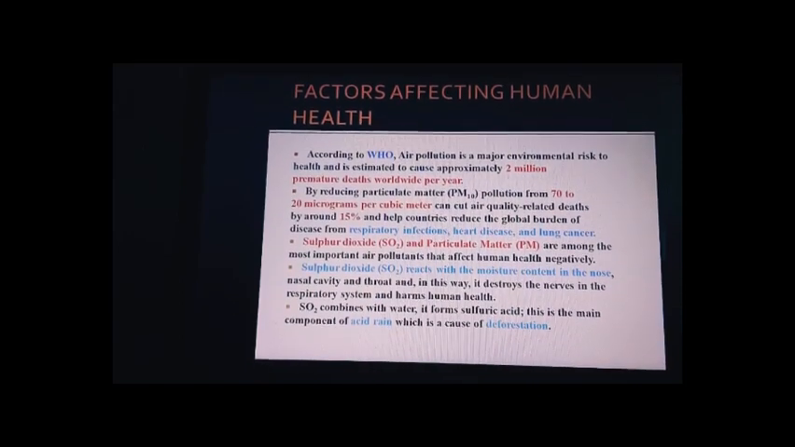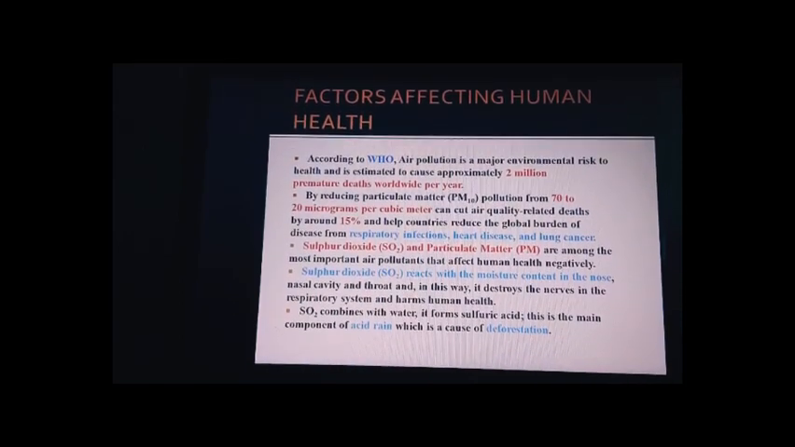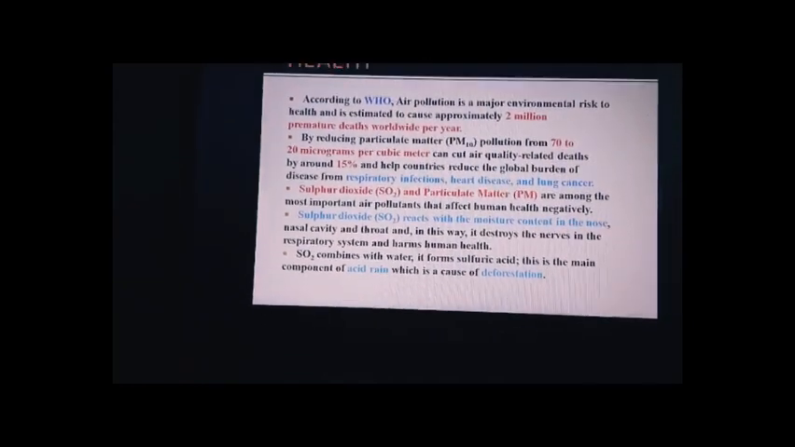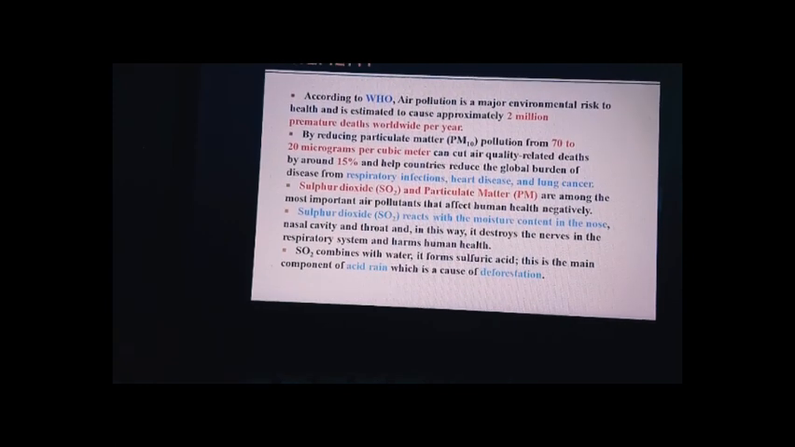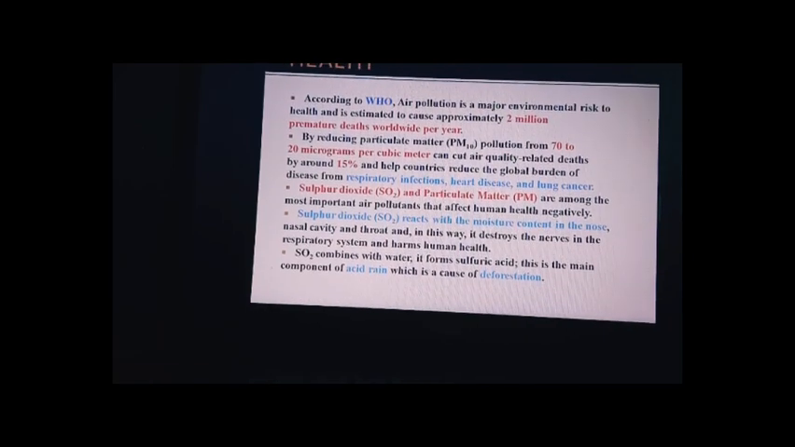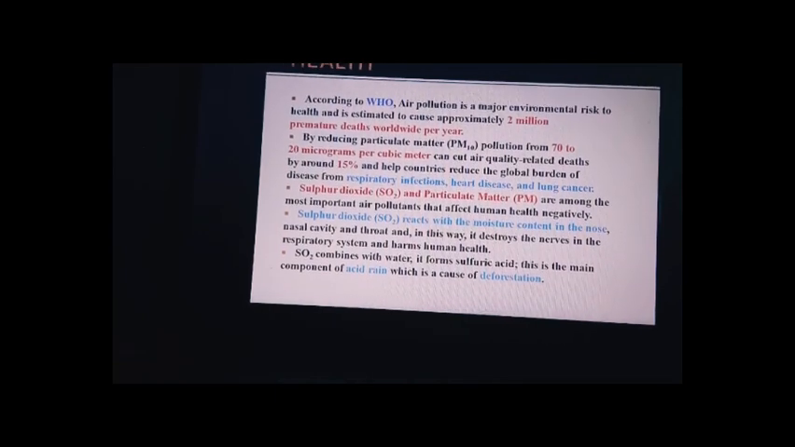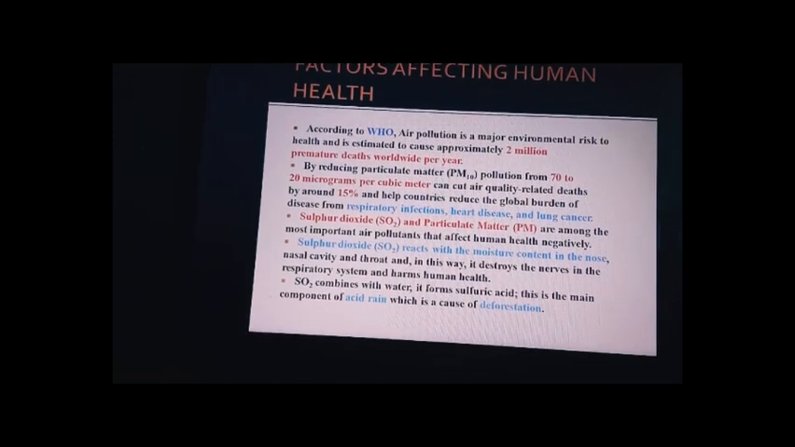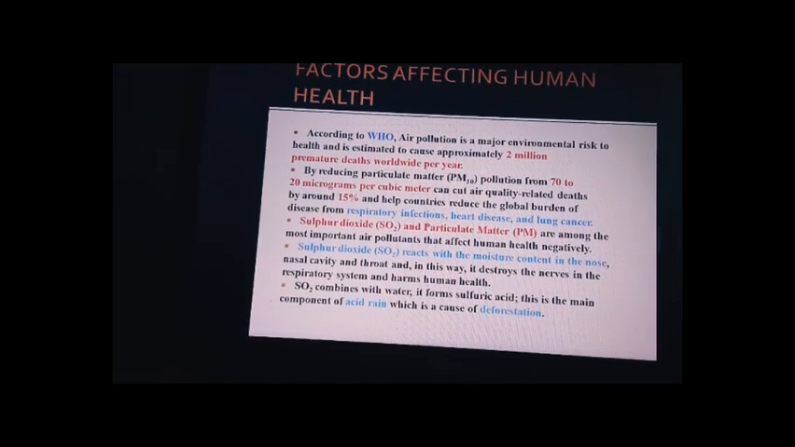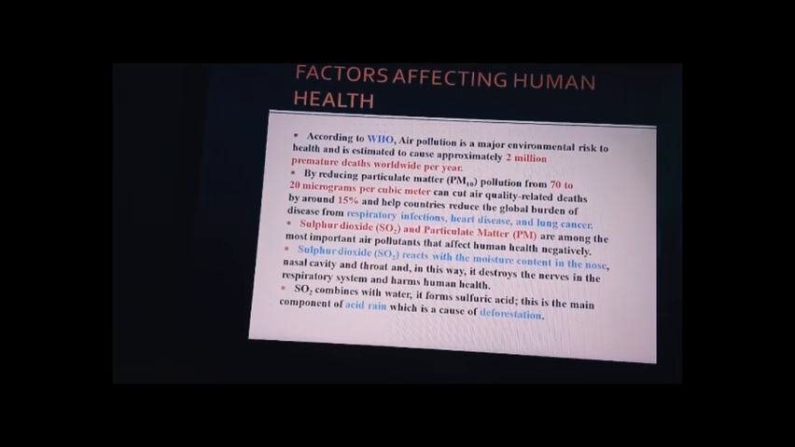So what are the major factors affecting human health? According to WHO, air pollution is a major environmental risk to health. Why do they say this? Because it has been estimated that there are 2 million premature deaths worldwide per year. Can you imagine 2 million premature deaths? These can be reduced by reducing particulate matter.